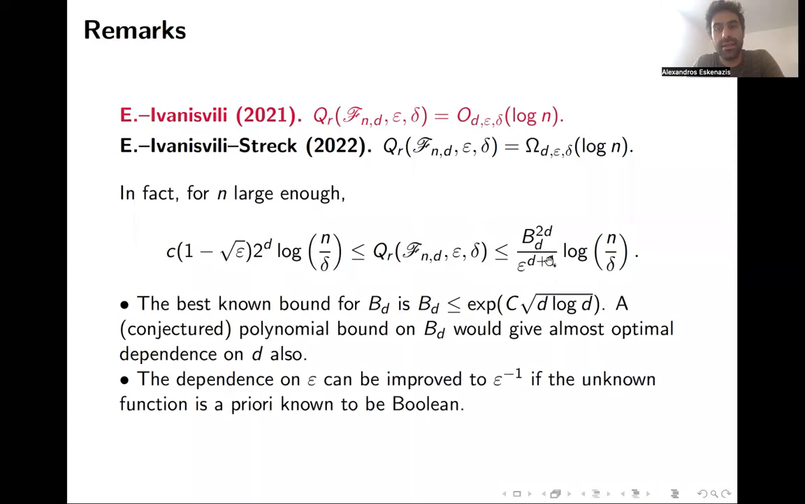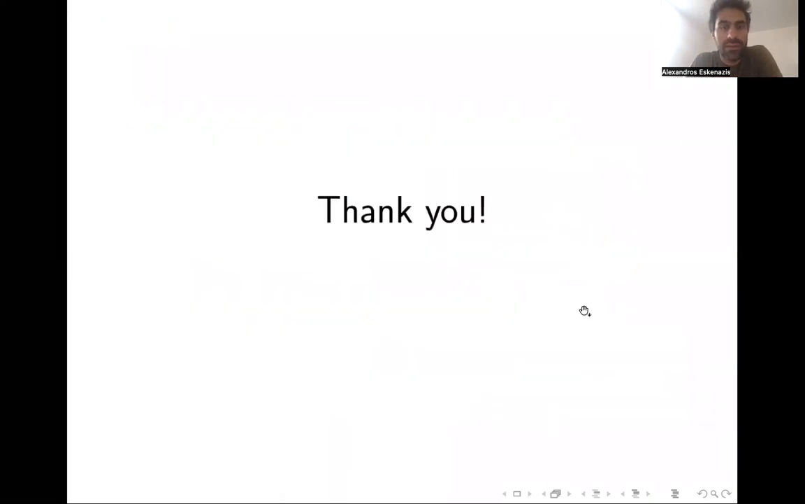And I should say that the conjecture is that B_d behaves polynomially. So with the correct dependence of B_d on d, we would have an almost matching behavior of the upper and lower bound in terms of d. The best current bound is this, e to the square root of d log d, so it's now something like e to the d to the 3/2. But modulo this well-believed conjecture in approximation theory, you get an almost correct dependence on d. Also I want to say that the dependence on epsilon in the upper bound, which is worse, can be improved to epsilon inverse if we knew a priori that the function was Boolean. That's it. Thank you very much.